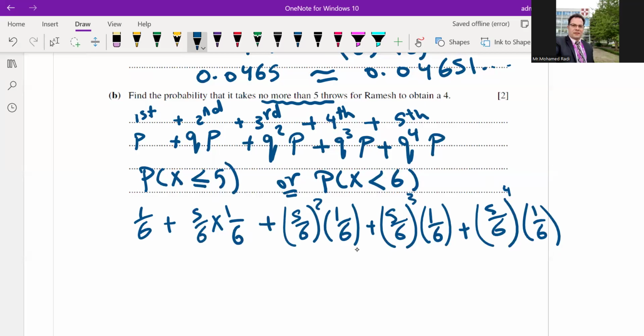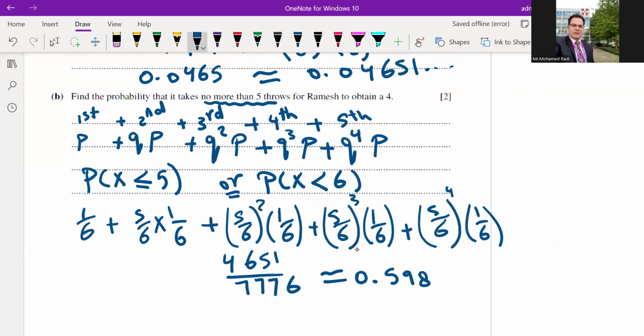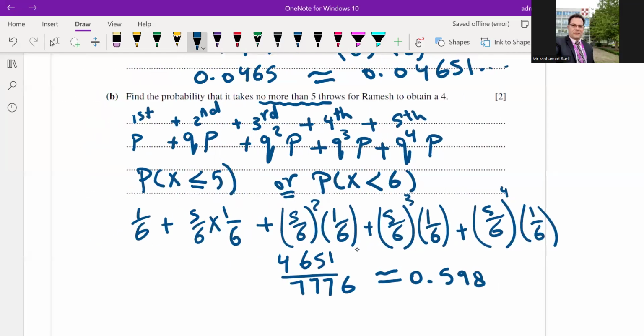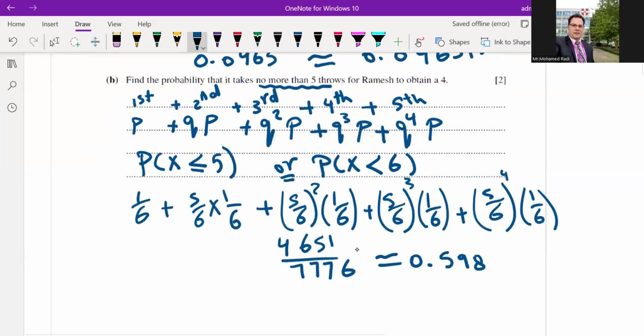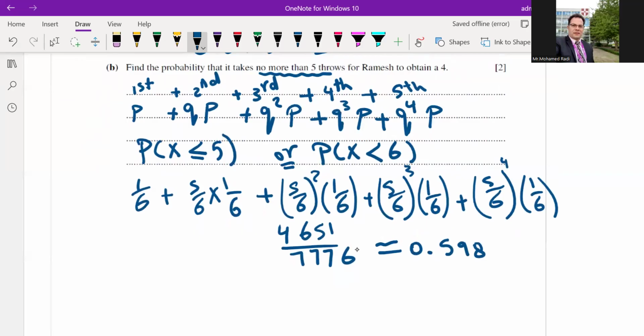The final answer, which I got as a fraction, is 4651 divided by 7776, but as a decimal it will be 0.598. You can find the sum of the sequence using a formula. You can use it directly without calculation. It's a sequence formed from 1, 2, 3, 4, 5 terms.